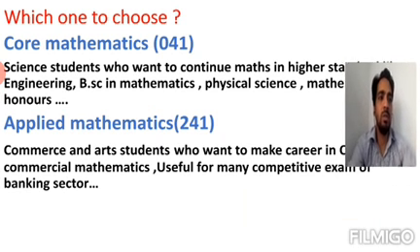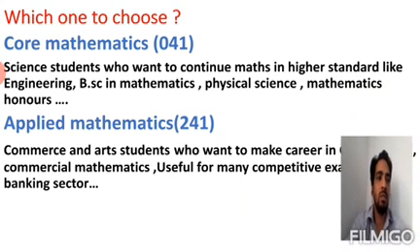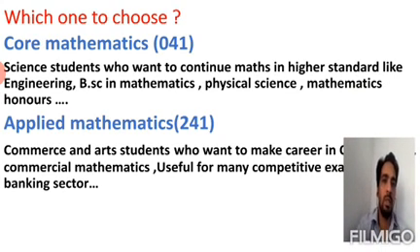Let's understand who is going to choose core mathematics, who is going to choose applied mathematics, or what should I choose. Core mathematics is especially designed for science students who want to make their career in engineering, BSc mathematics, physical science, or actuarial science. So I suggest those students opt for core mathematics.